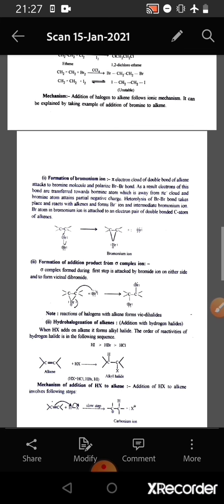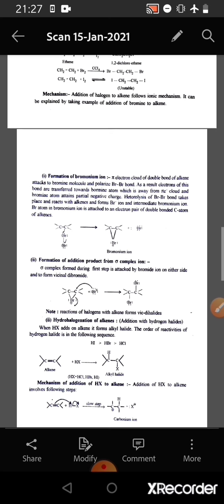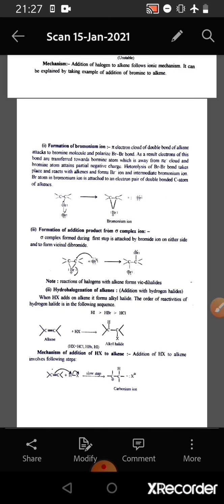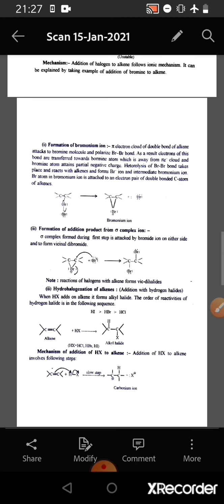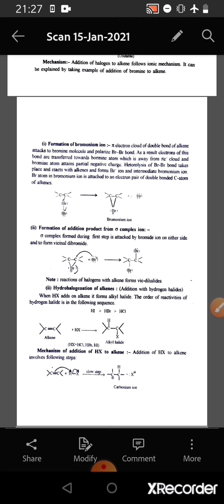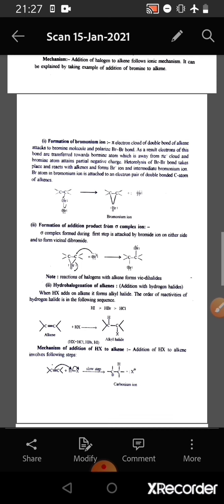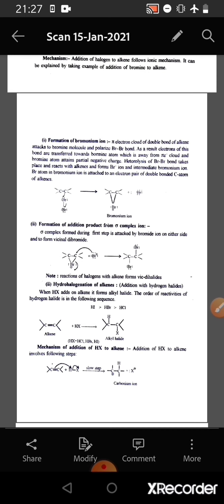If we take the example of addition of bromine to alkene, then we see that the first step is formation of bromonium ion. The pi electron cloud, or double bond, of alkene attacks the bromine molecule and polarizes the bromine-bromine bond. As a result, electrons of this bond are transferred towards the bromine atom which is away from the pi electron cloud, and the bromine atom attains partial negative charge.